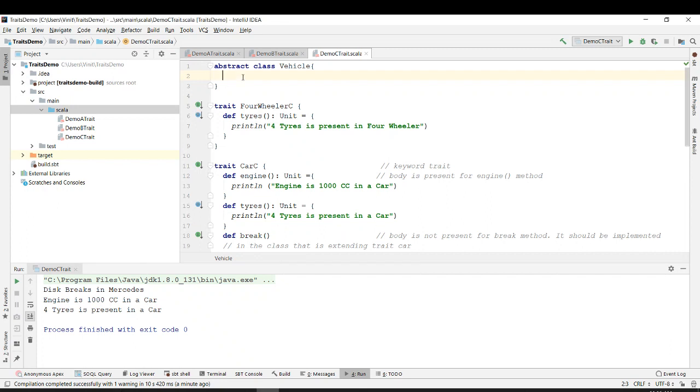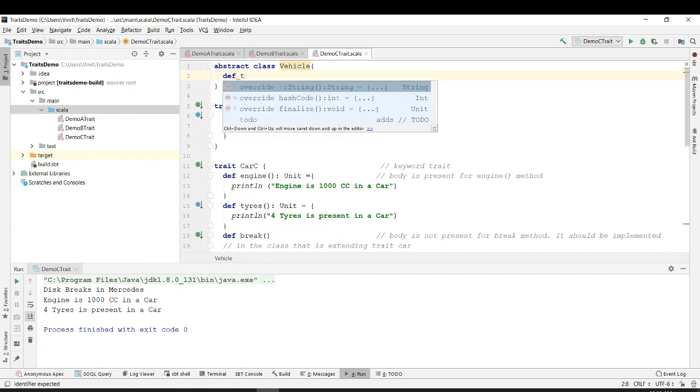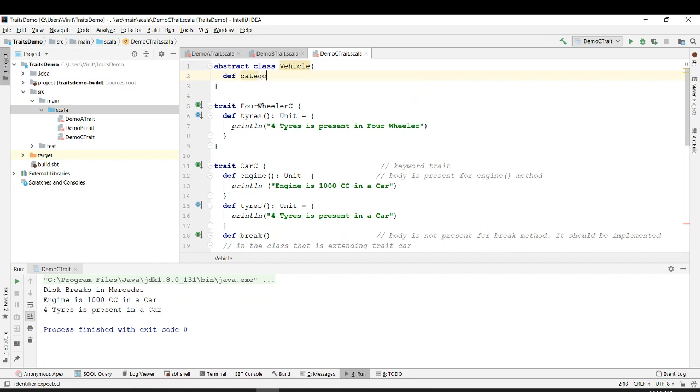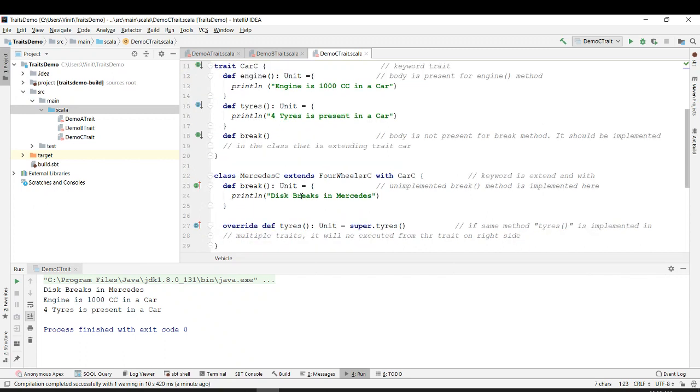I say that the function is category. Okay, so I have defined a function that is category, and it's an abstract class. Abstract class meaning you cannot create an object of it again.